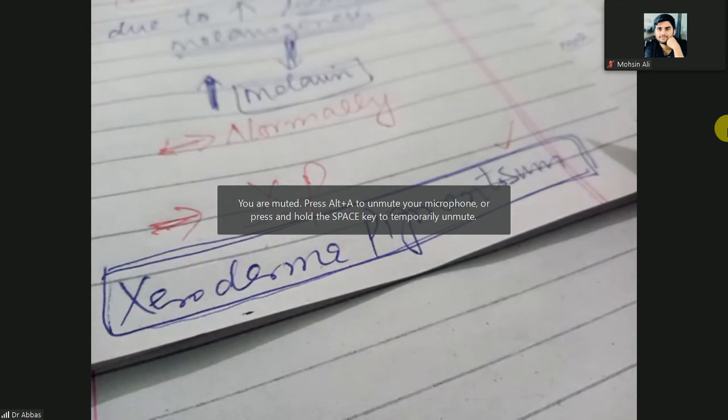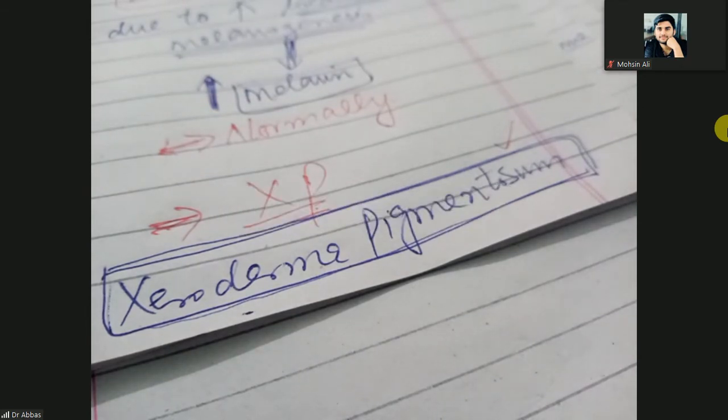So due to this unrepaired DNA damage, when the person stands in ultraviolet light, that patient will feel severe sunburn after only a few minutes of exposure.